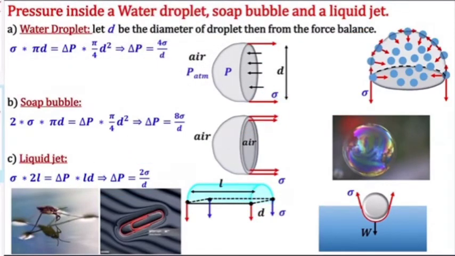Okay. Now you might have noticed an insect can float over water. If you carefully put a pin, it can float over water. Why? It is because of surface tension.